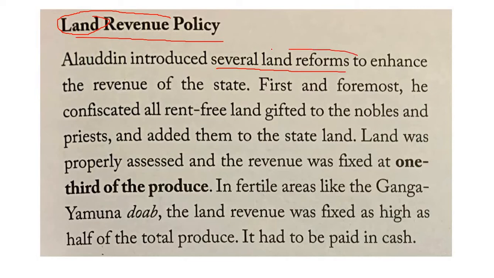So what are those land reforms introduced by Alauddin Khilji? First thing he did was confiscate all rent free land gifted to nobles and priests.